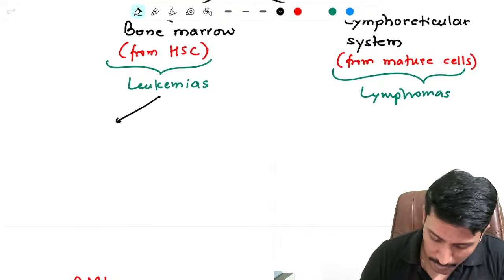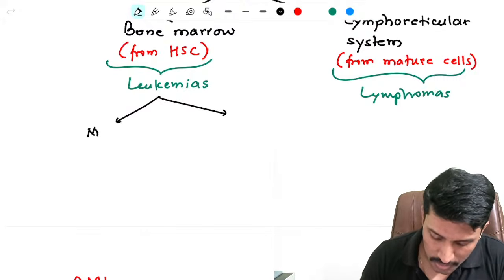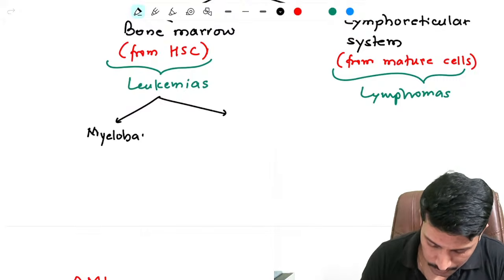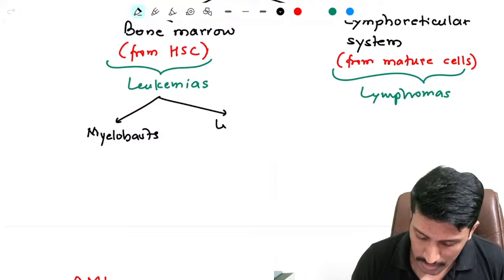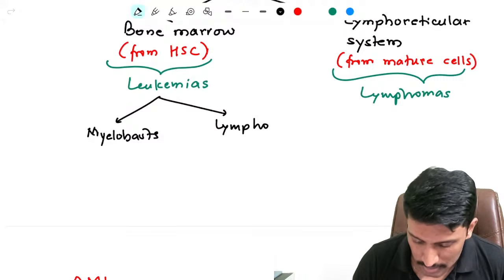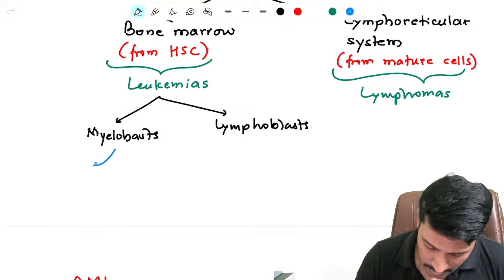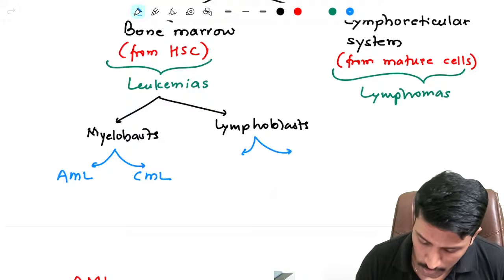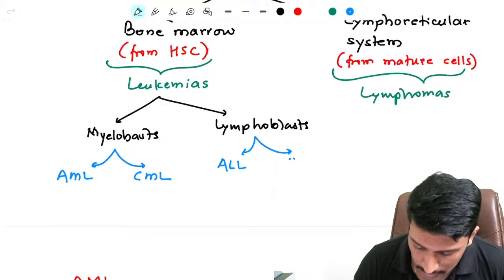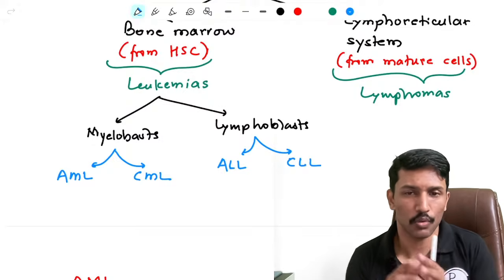And depending on which progenitor cell is leading to development of cancer, we will classify them. If it is originating from myeloblasts, then we will call it myelogenous leukemias. And if they are originating from lymphoblasts, then we will call it lymphogenous leukemias. And myeloblastic leukemias can be of two types: acute myeloblastic leukemia and chronic myeloblastic leukemia. Similarly, lymphoblastic leukemia can be acute lymphoblastic leukemia and CLL, chronic. Okay, how do I differentiate between acute and chronic?